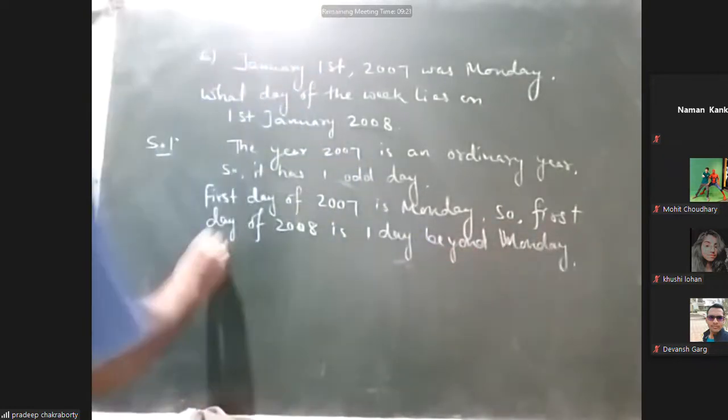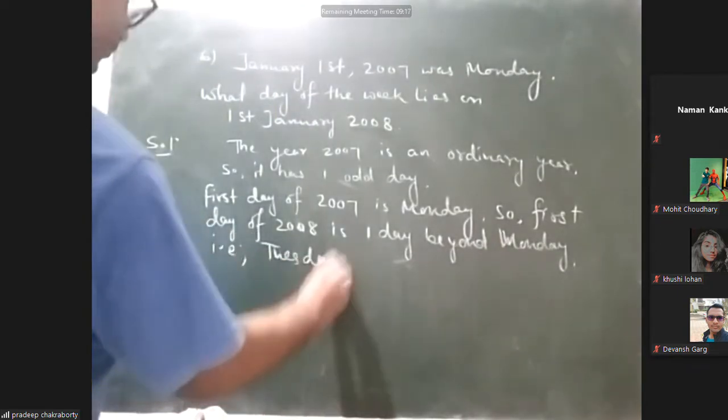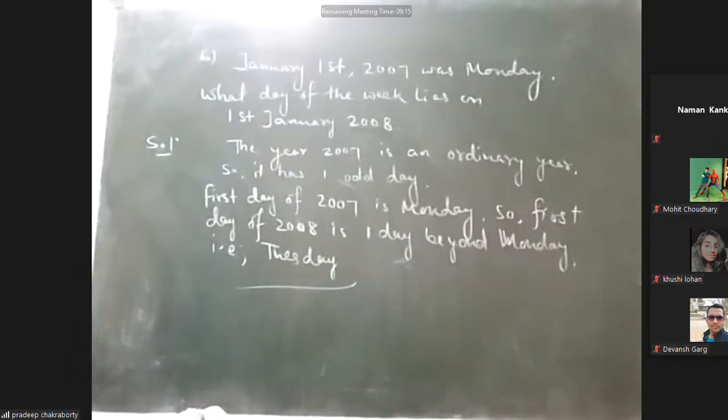That is Tuesday. Okay. So if 1st January 2007 is Monday, then 1st January 2008 will be Tuesday. Okay, so this is all about the calendar.